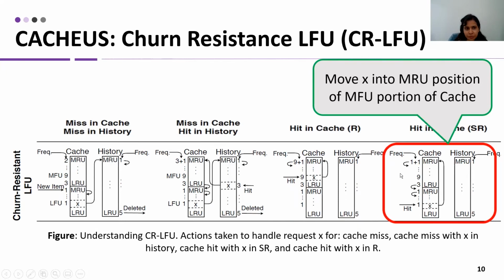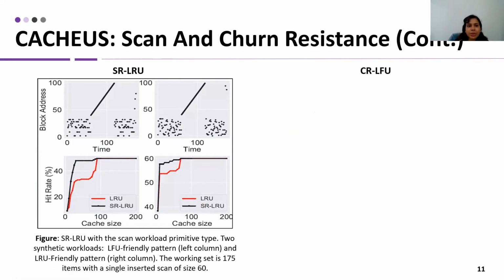We evaluate SR-LRU with two synthetic workloads. On the left-hand side, we can see an LFU-friendly pattern with a scan. On the right-hand side, we can see an LRU-friendly pattern with a scan. In both of these cases, we see that scan-resistant LRU performs better than vanilla LRU for small cache sizes.